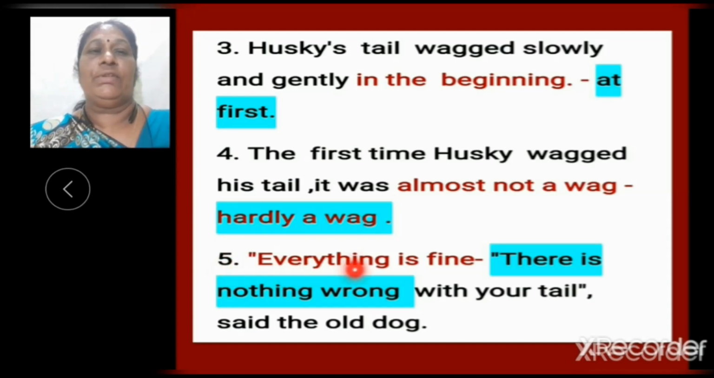Fifth one. Everything is fine. "There is nothing wrong with your tail," said the old dog. "Everything is fine" replaced with "there is nothing wrong." So let us move to next slide.